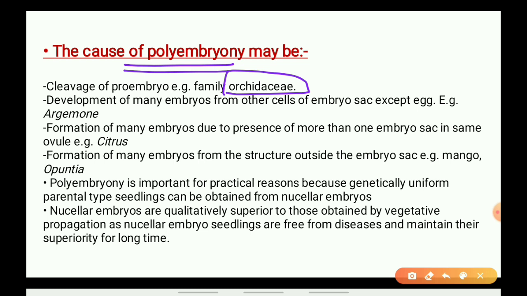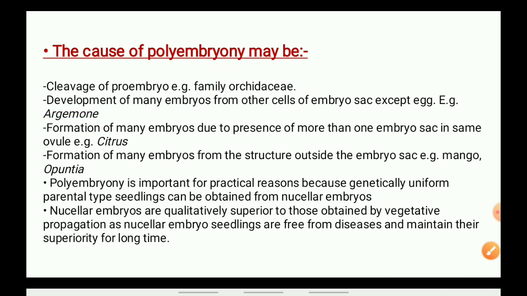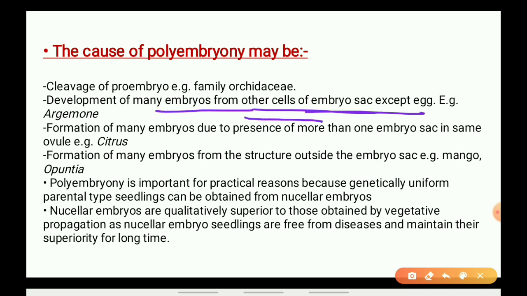Now, the development of many embryos from other cells of embryo sac except egg. We understood now that sometimes the integuments, the antipodal cells, the synergids, they fuse with the male gamete.